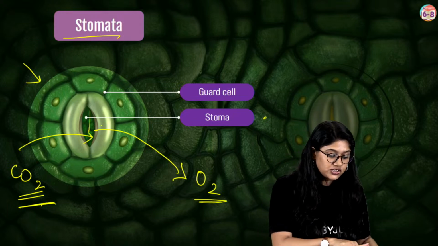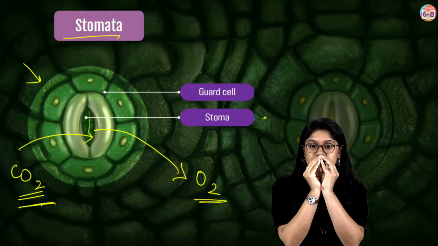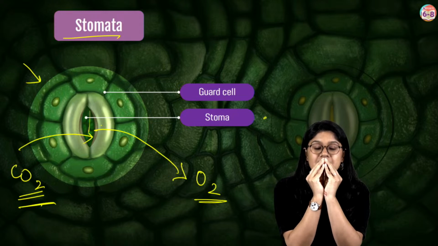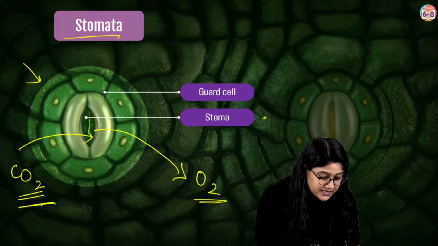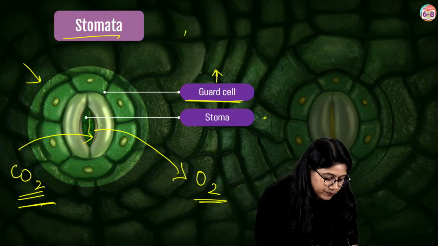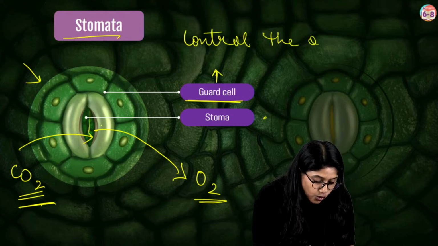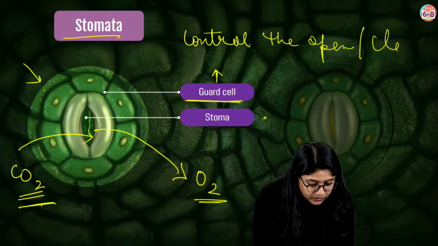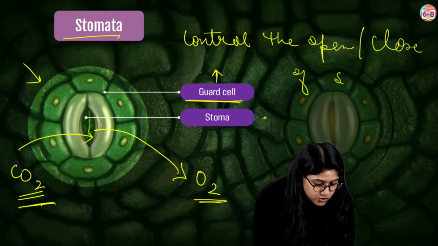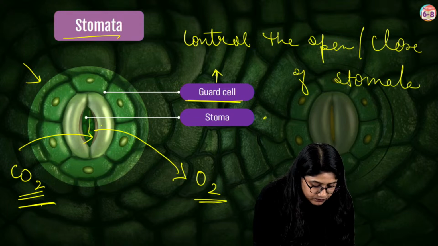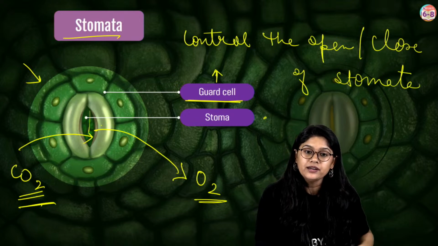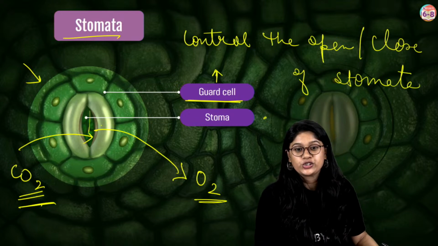Okay, everyone? So the stomatal pore opens and closes. The guard cells control the opening. Remember this function, everyone: it controls the opening and closing of stomata. Good.